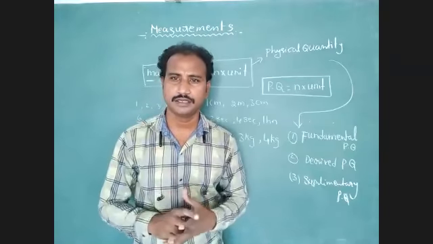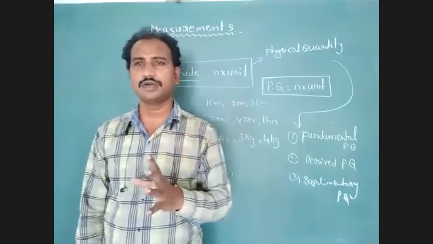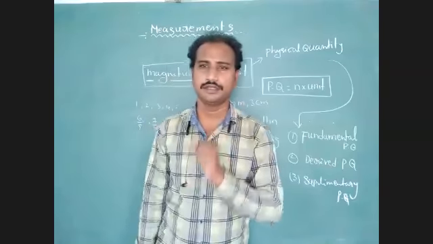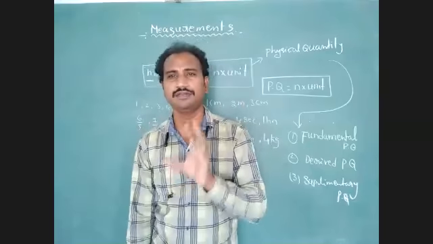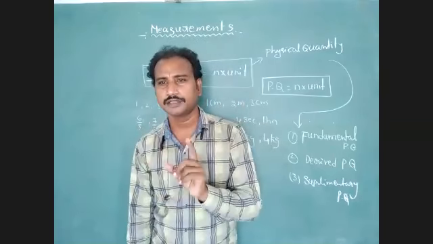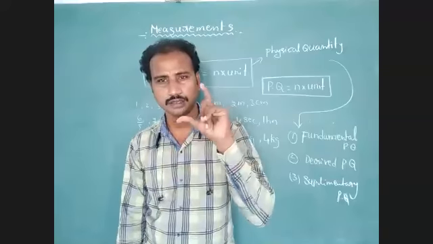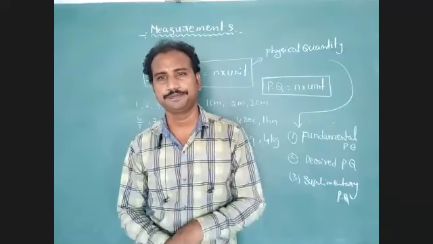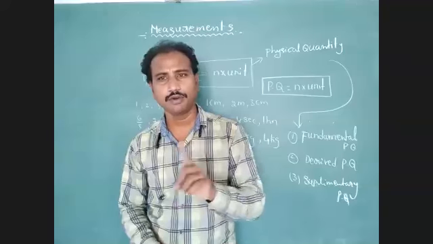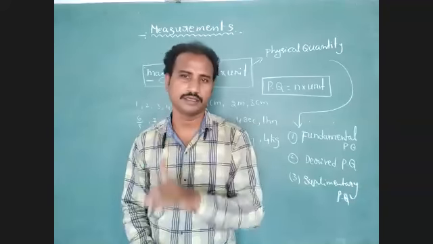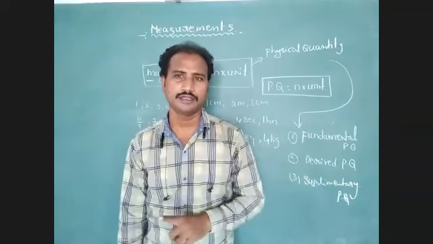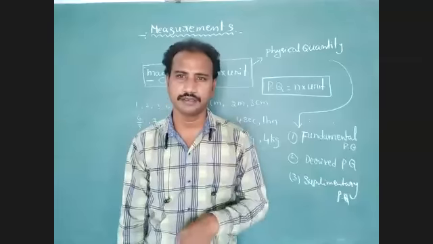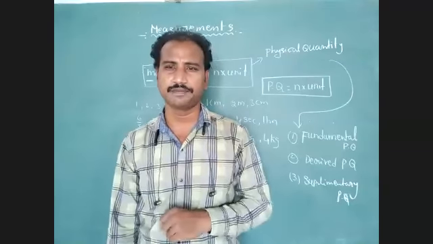These 7 are fundamental physical quantities. The entire physics we explain with the help of these 7 physical quantities. So you have to identify these basic physical quantities.